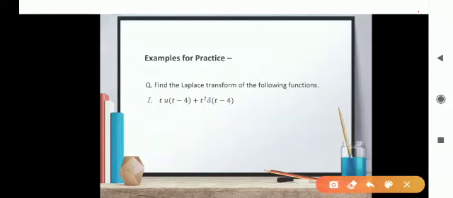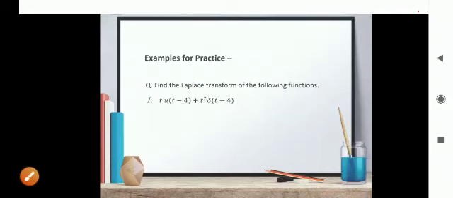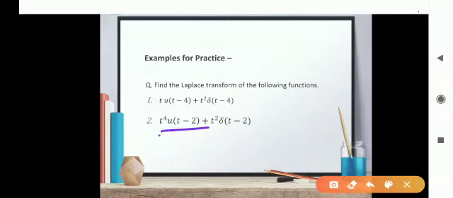So what you will do, this is from the Heaviside unit step function, this is from the Dirac delta function. Find their Laplace transform using the corresponding results and add the results. One more similar example, again here Heaviside unit step function and the second one is Dirac delta function. So solve these examples very carefully.